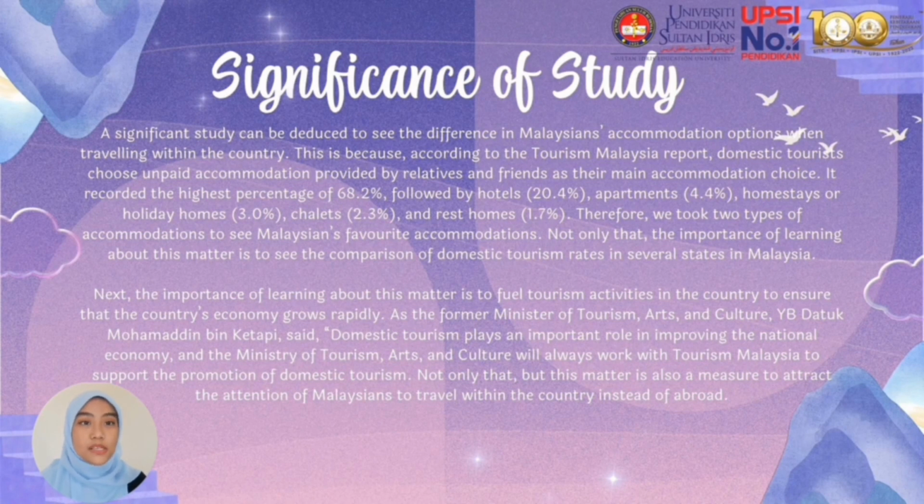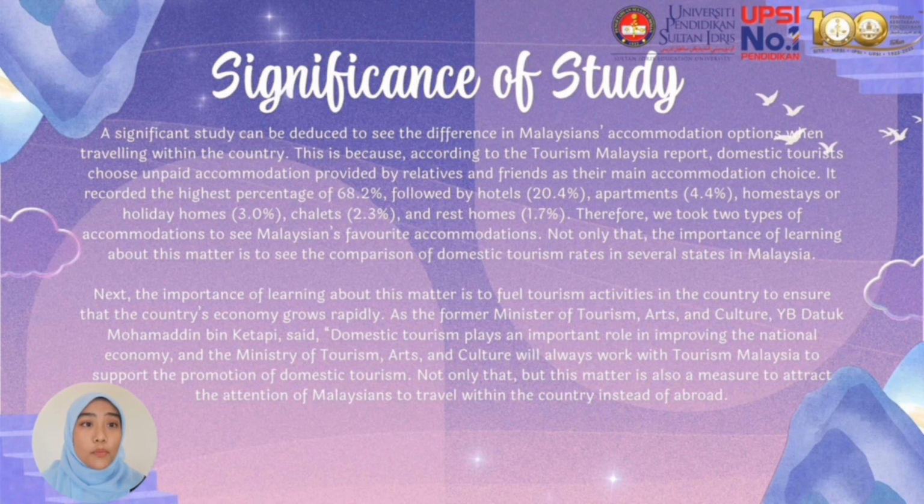A significant study can be deduced to see the difference in Malaysian accommodation options when traveling within the country. This is because, according to the Tourism Malaysia report, domestic tourists choose unpaid accommodation provided by relatives and friends as their main accommodation choice. It recorded the highest percentage of 68.2%, followed by hotel 20.4%, apartments 4.4%, homestay or holiday home 3%, chalet 2.3%, and rest home 1.7%. Therefore, we took 2 types of accommodation to see Malaysians' favorite accommodation.